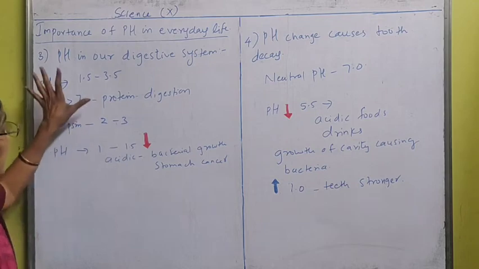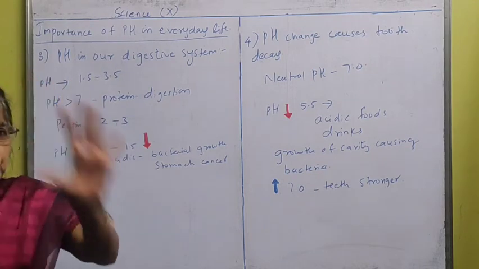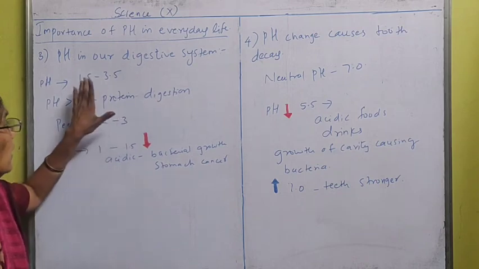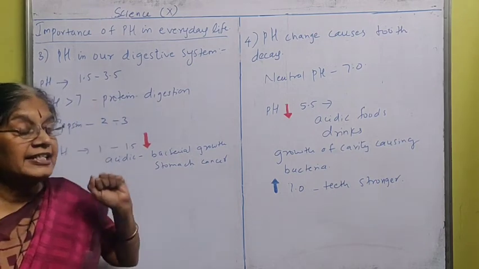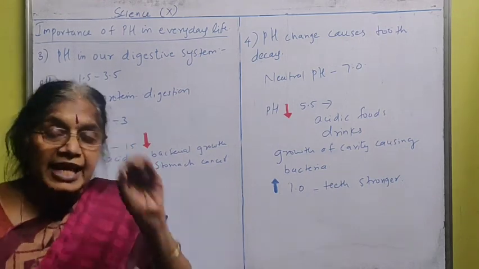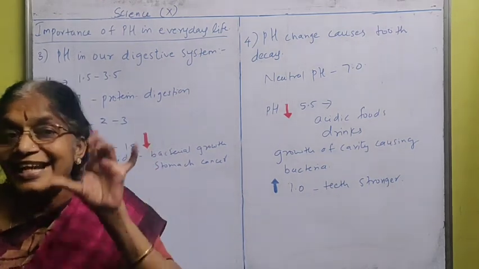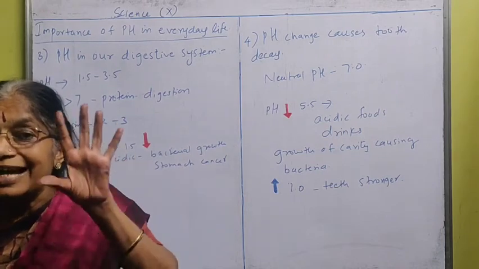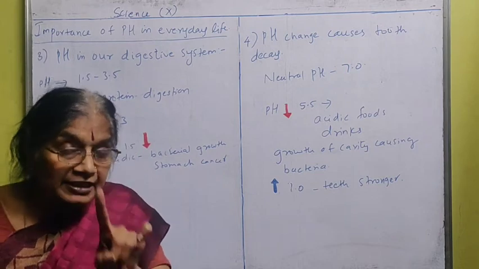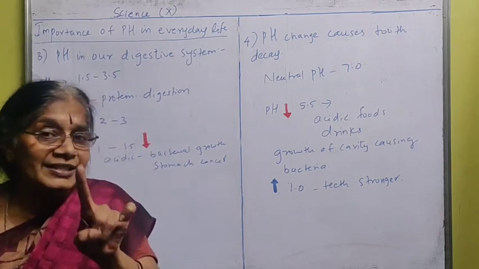Now we know that the digestive system pH value should be between 1.5 to 3.5. Okay? If the pH value changes in our digestive system, what happens? We have to see. The stomach is producing digestive juice which contains HCl, hydrochloric acid. So already in our stomach, hydrochloric acid is there.